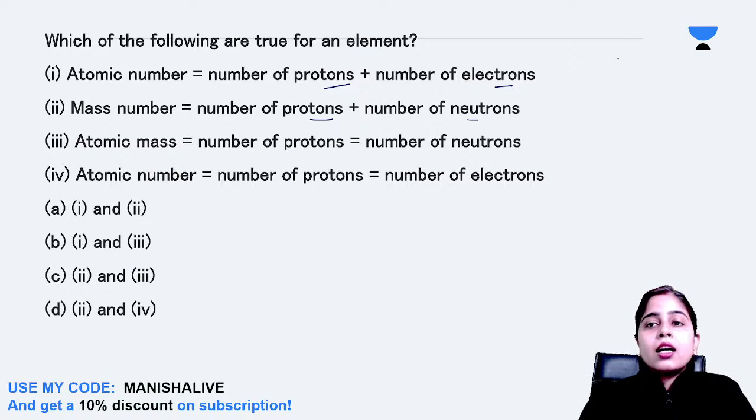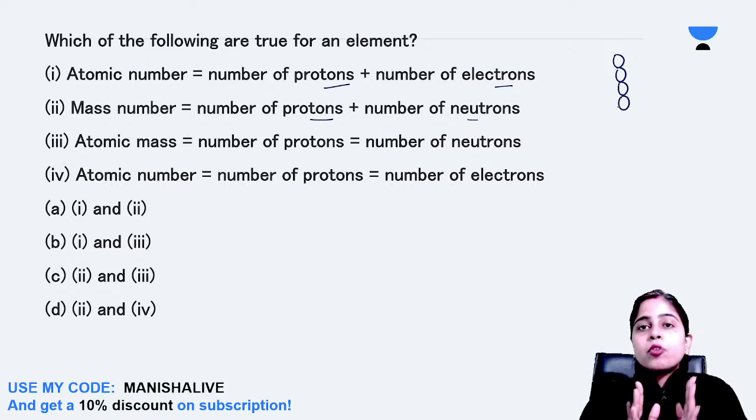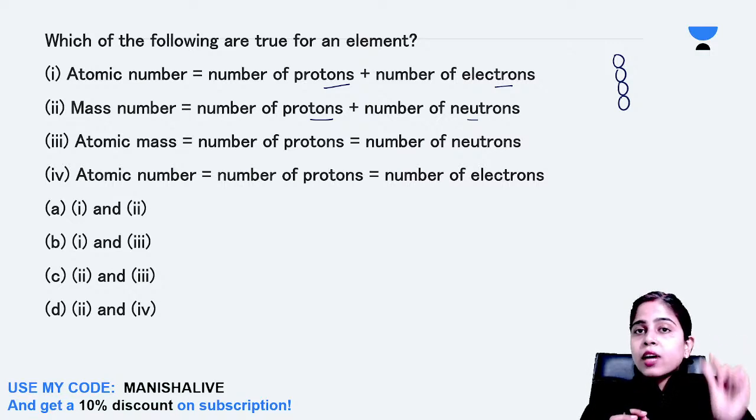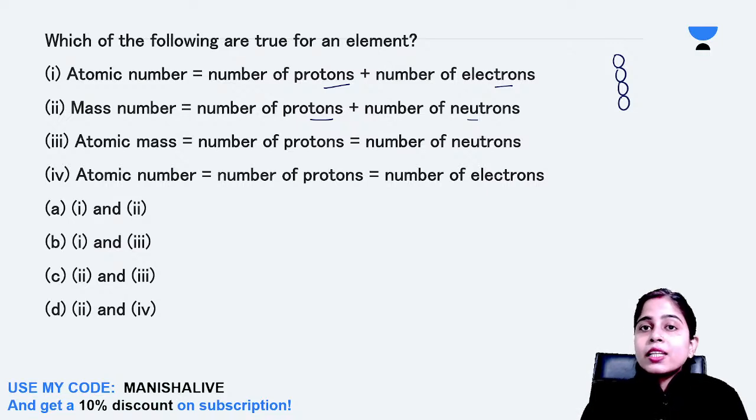Rutherford wanted a thin foil, such a thin foil that should be only one atom thick, meaning the foil should contain only one layer of atoms. The thickness should be that much. Only a single layer of atoms should be there, and that was possible only in gold, because gold is the most malleable metal.